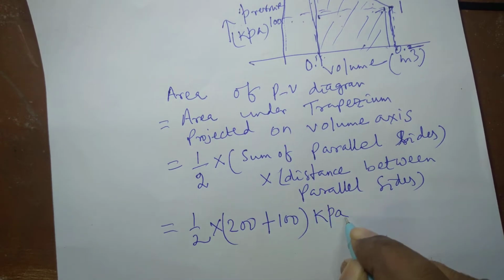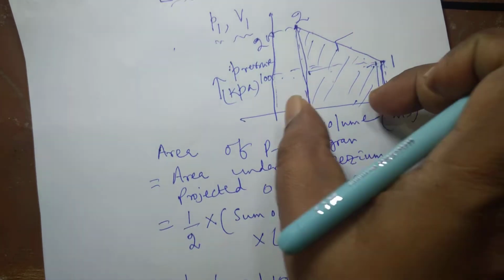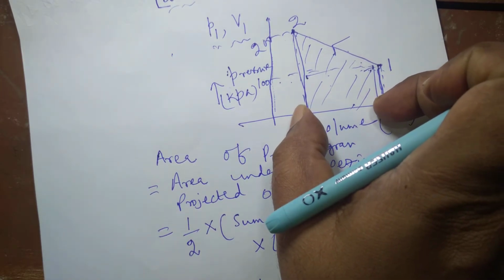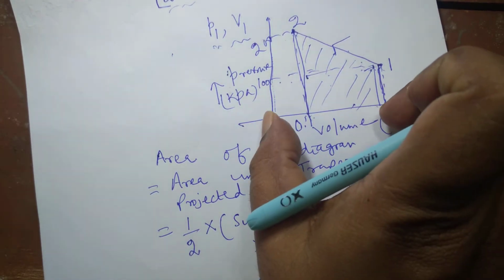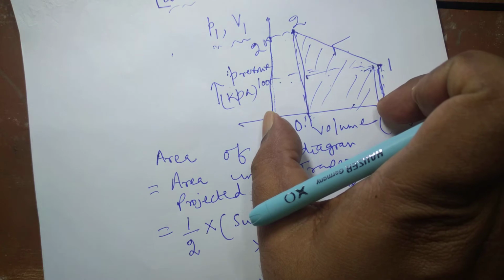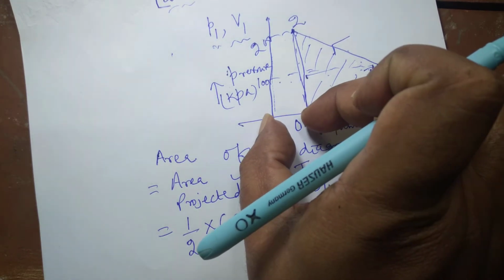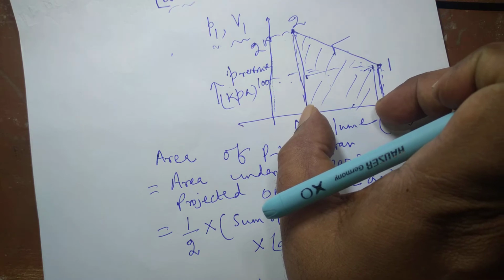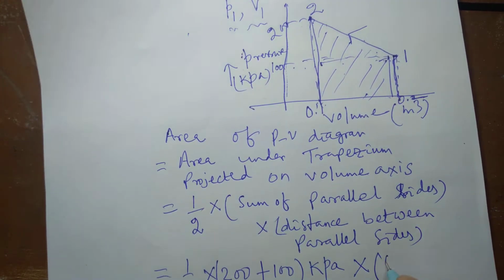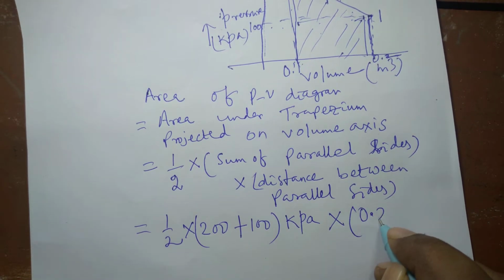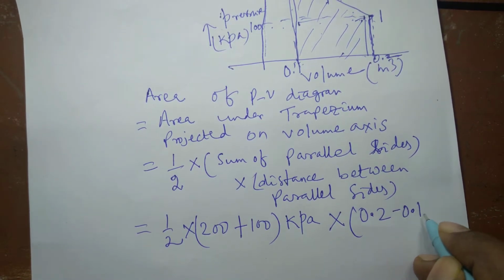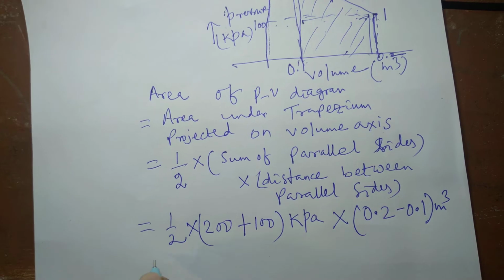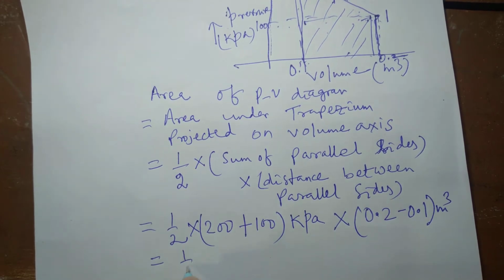Pressure is expressed in terms of kilopascal, into, and this distance represents the volume. From this to this it is 0.2 meter cube, and from this to this it is 0.1 meter cube. So this length is 0.2 minus 0.1 meter cube. On multiplying, this becomes